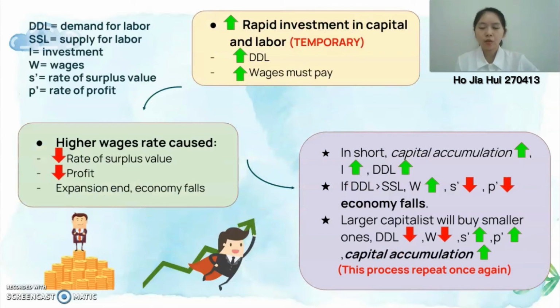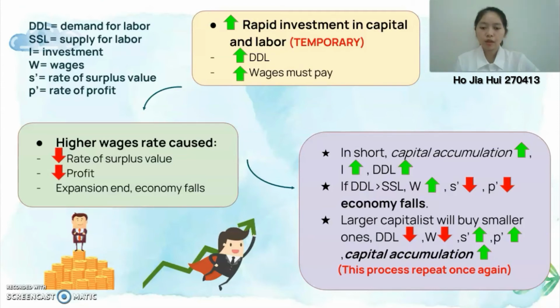Rapid capital and labor investment will temporarily increase the labor demand and the wage that capitalists must pay. However, these higher wage rates will cause the rate of surplus value and profit to decrease, eventually ending the expansion, and the economy will fall. In short, when capital accumulation increases, the investment and labor demand will increase. However, if the labor demand is greater than the labor supply, the wage will increase and cause the rate of surplus value and rate of profit to decrease, and eventually the economy falls.